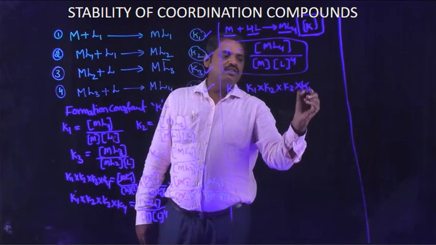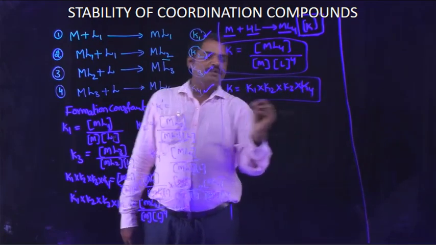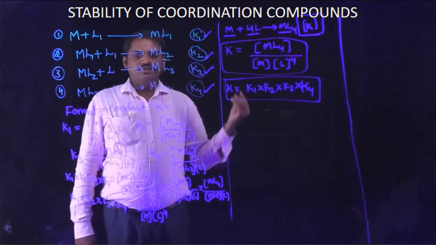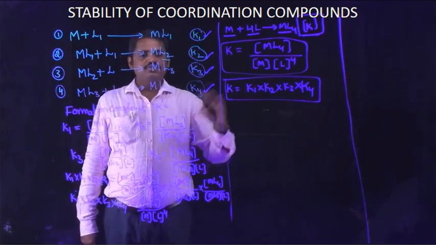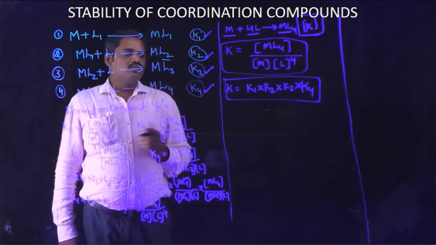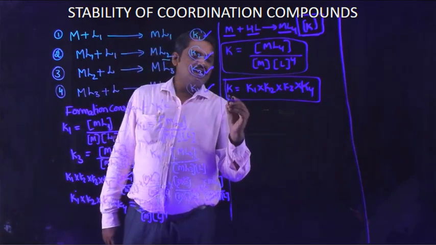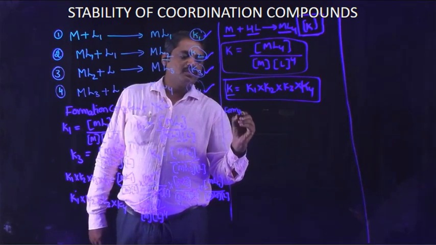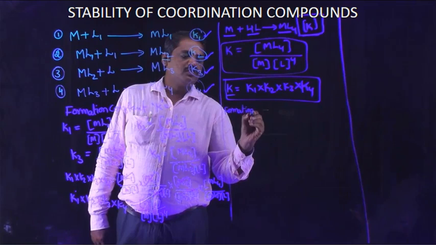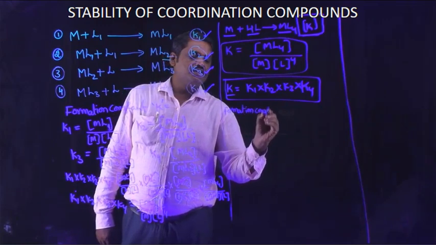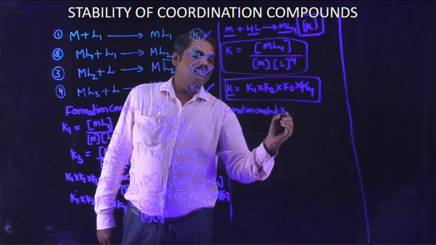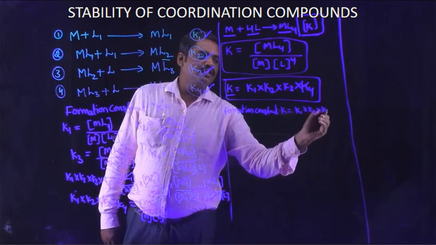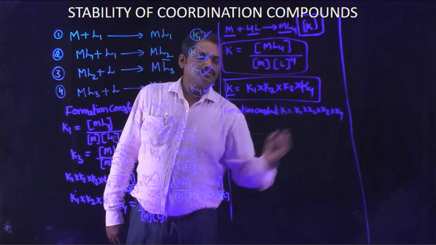These two values are equal: the direct step equilibrium constant K is equal to K1 into K2 into K3 into K4. This constant is known as the formation constant.